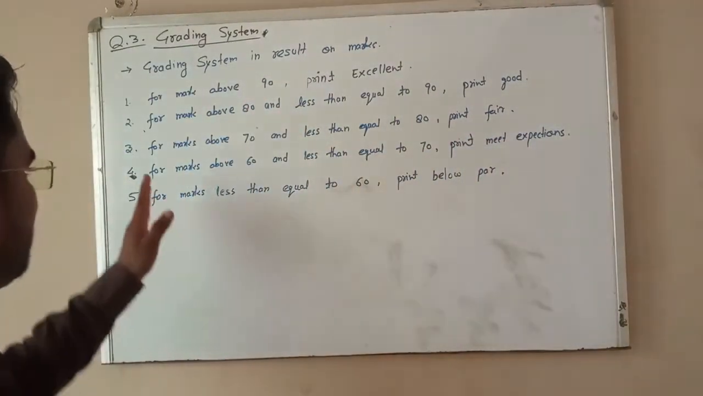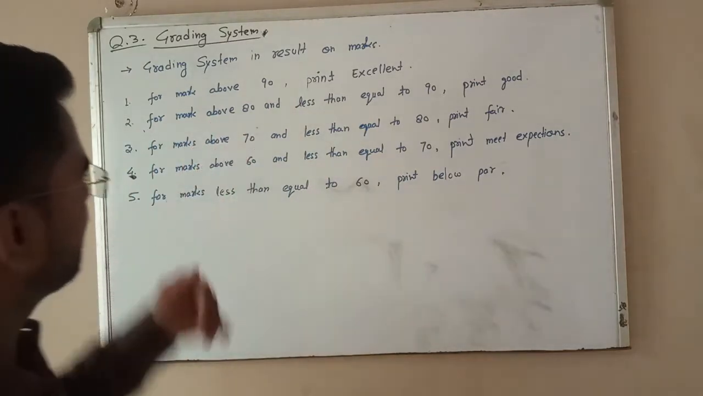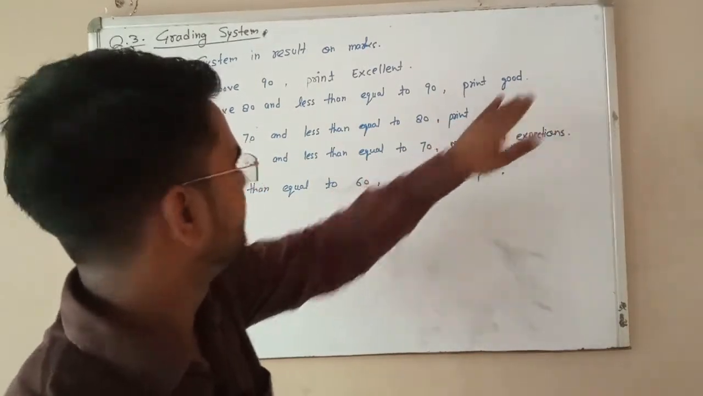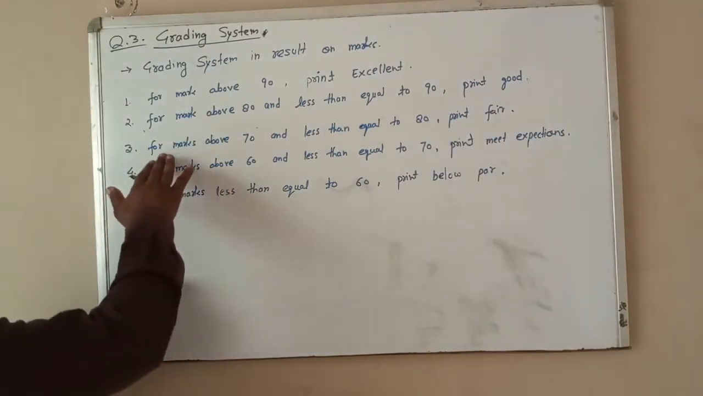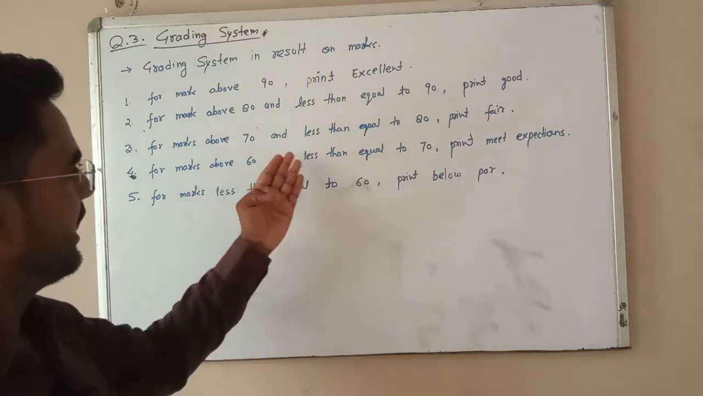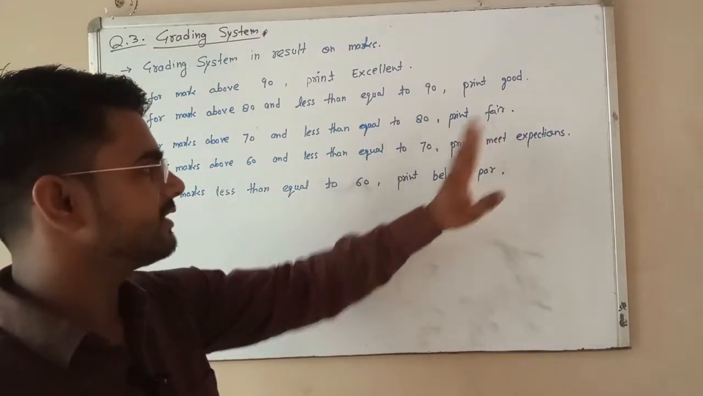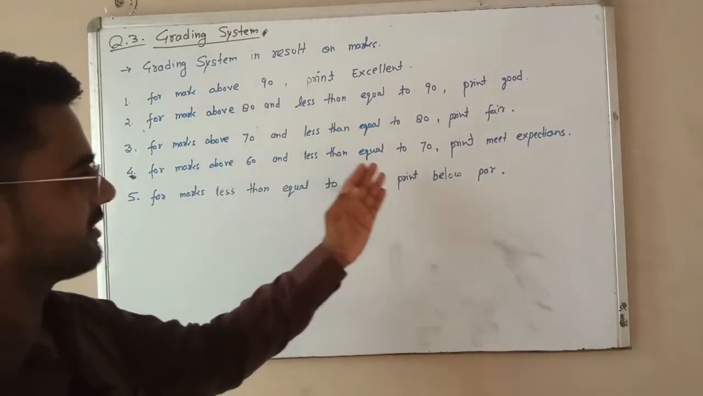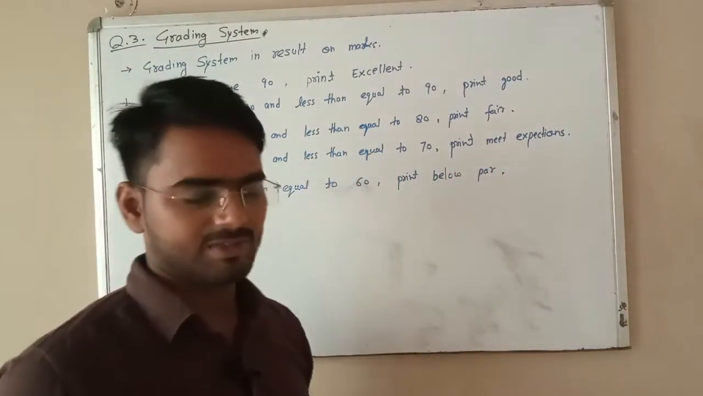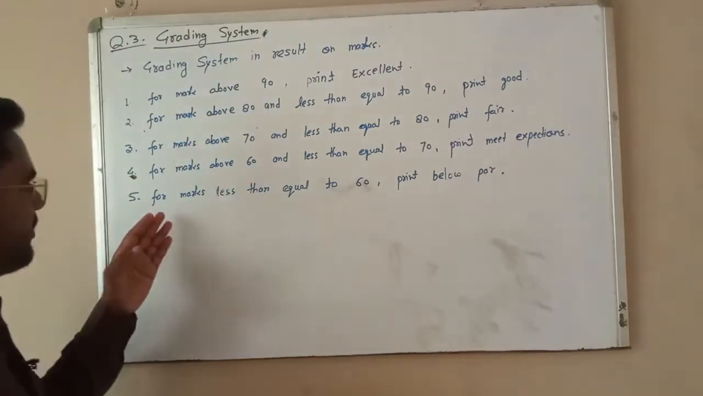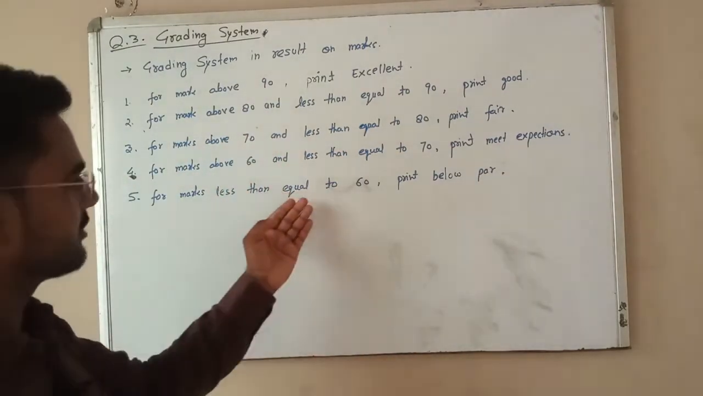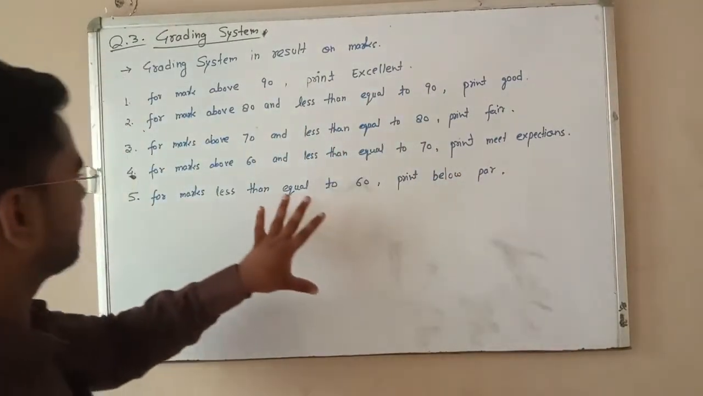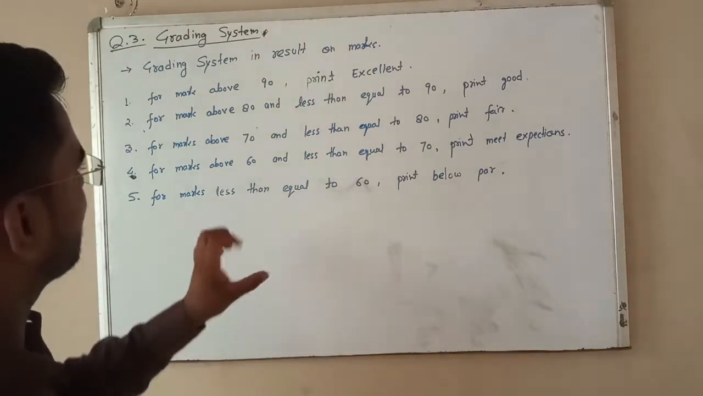If any student's marks are below 90, then print good. Understand? For marks above 70 and less than or equal to 80, print fair. For marks above 60 and less than or equal to 70, print meet expectation. For marks less than or equal to 60, print below par. Then convert it into Java programming language code.